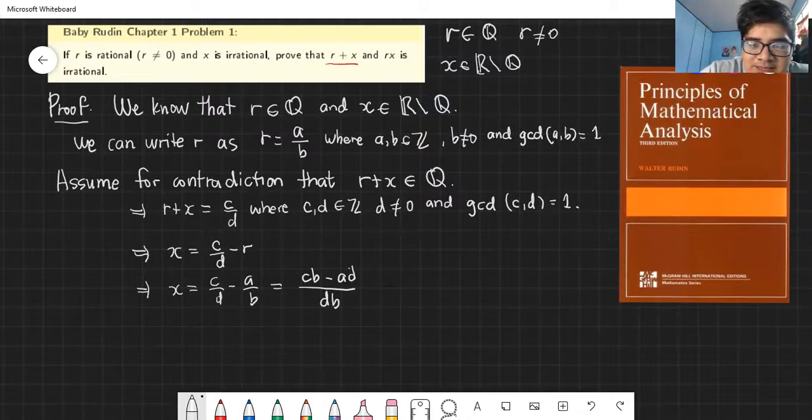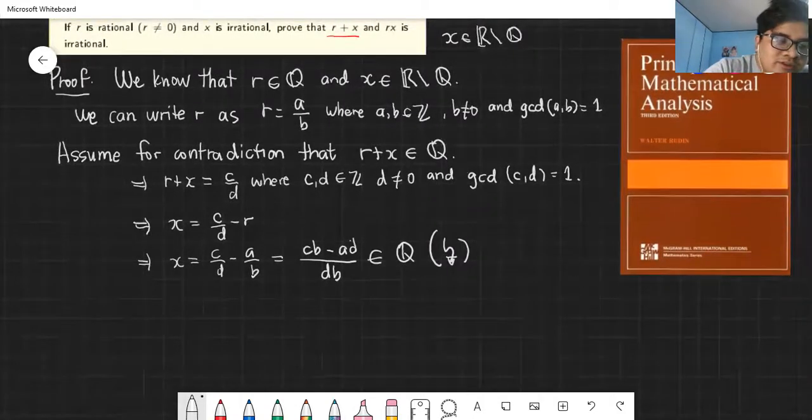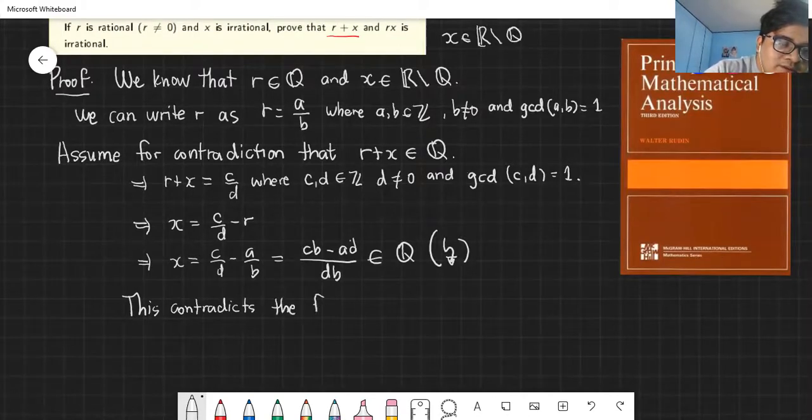That means x is rational. That's what it says: x is rational. But what is the contradiction? We said from the beginning of the problem that x is irrational, yet you showed that x is rational. There's a contradiction. We can write this symbol. This is a contradiction. This contradicts the fact that x is irrational.